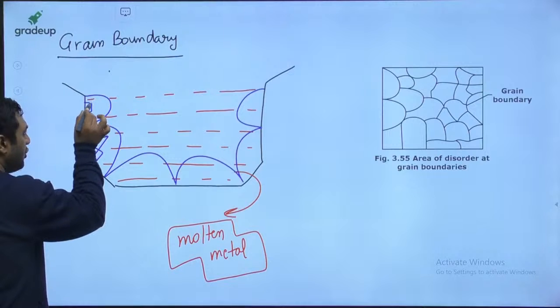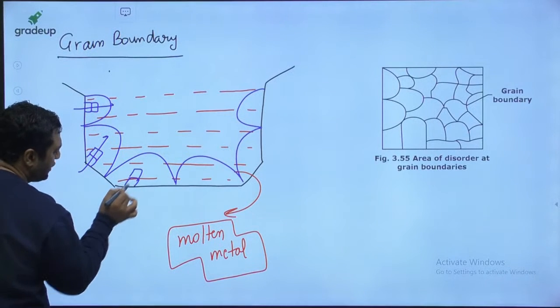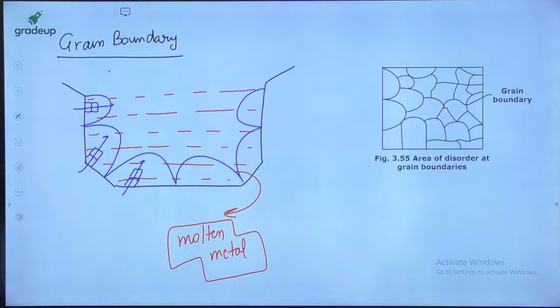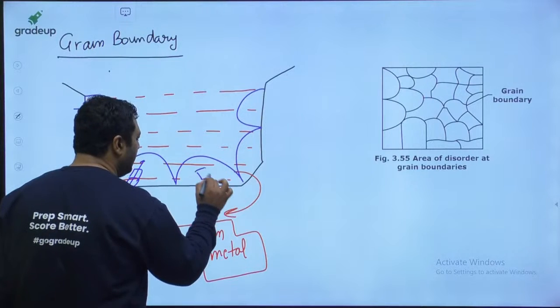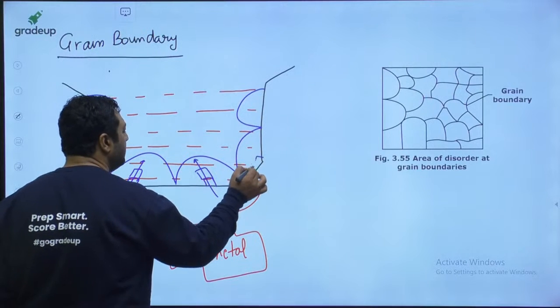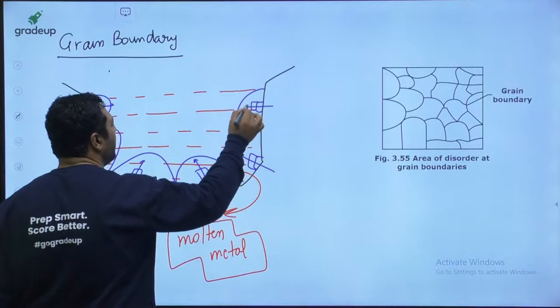Here a unit cell solidifies in this direction, and this direction is nothing but a grain orientation. And here the crystals are solidifying like this.